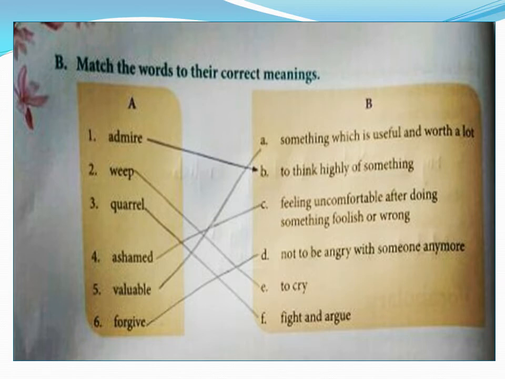Now this is on page number 26. Children, match the words to their correct meanings. Admire, to think highly of something. That means when you want to praise something, when you are totally in love with that thing, that is called admiring. Admiring someone's new dress, admiring the color of the beautiful car, that is admiring. Weep, to cry. We have already seen in our story, Malasha wept, that is to cry. Quarrel, fight and argue. Ashamed, feeling uncomfortable after doing something foolish or wrong.